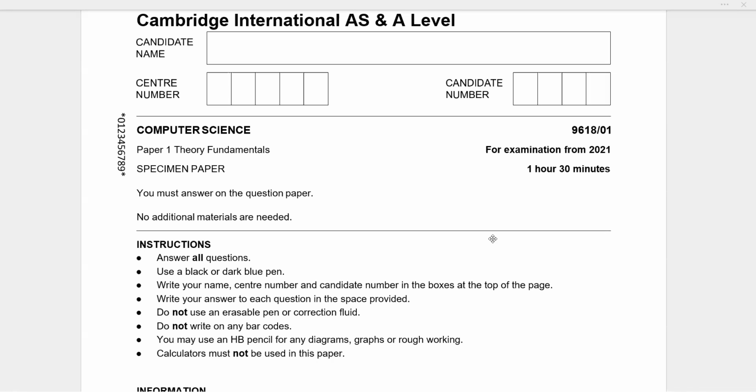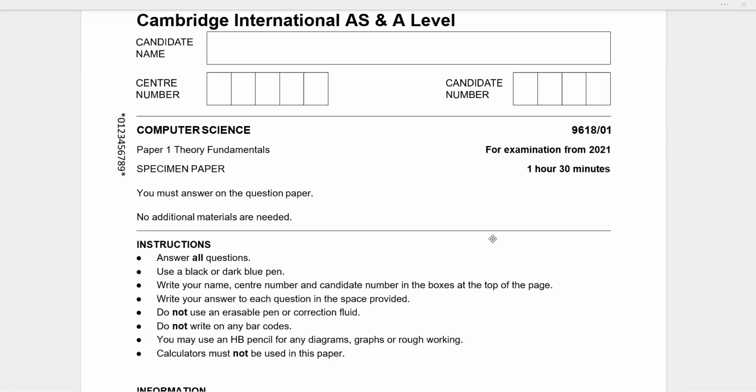How is everyone? Okay, as per our promise, we are starting our first lesson of the past papers of AS level. The paper that we are solving today is paper 1, Theory Fundamentals, and this is the specimen paper that was introduced for the students who are appearing in 2021. The duration of the paper is 1 hour 30 minutes.